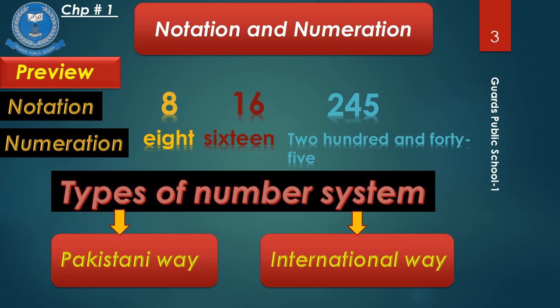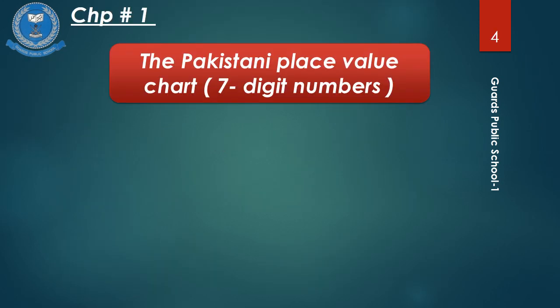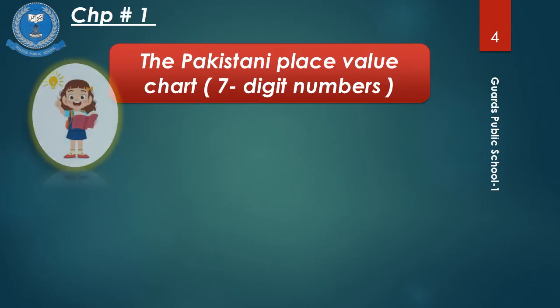And in international way, we have learned about period of 6 digit numbers, that is introduction of 100,000. I hope students you have understood all the terms, and with completing your assignments you are practicing also at your home. Let's have a quick review of our previous lecture also.